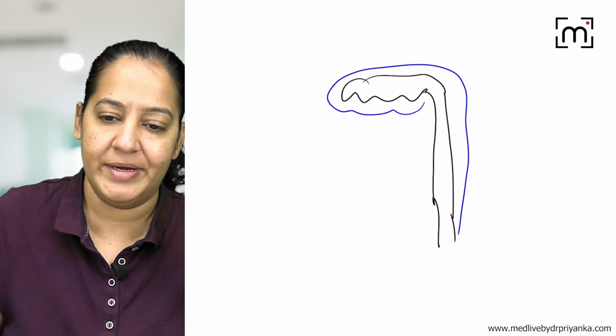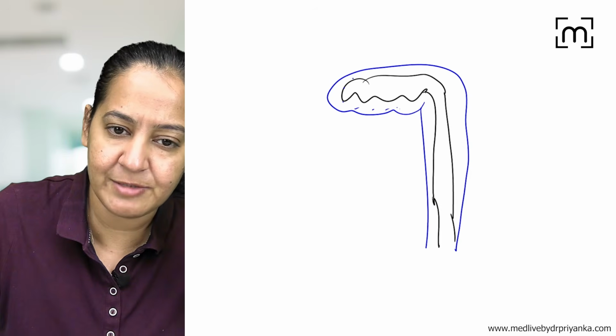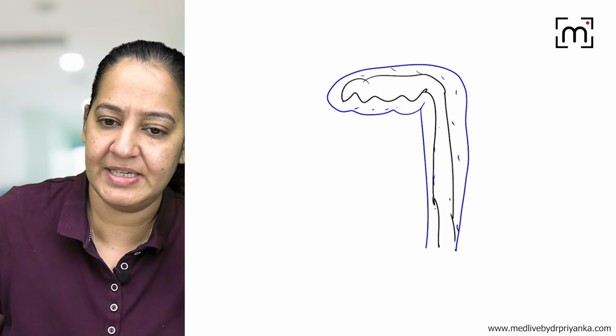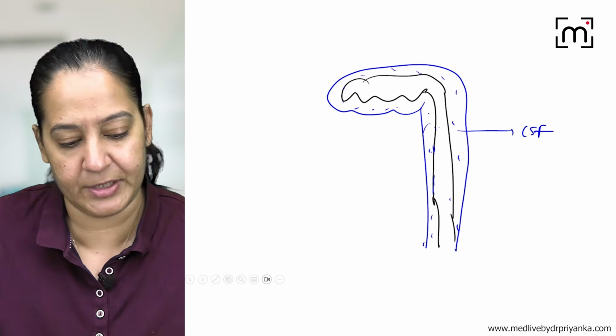One of them is arachnoid. So it's pia mater, then arachnoid, then dura mater. So in the subarachnoid space, CSF is present everywhere. This is CSF. The CSF is present in the subarachnoid space.